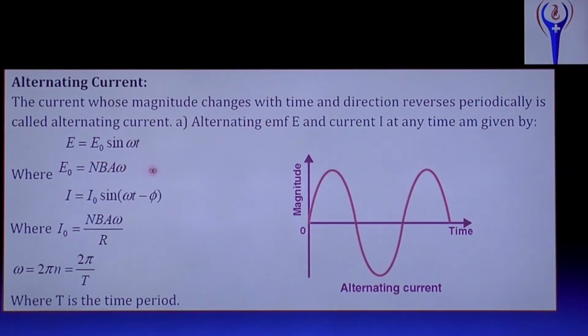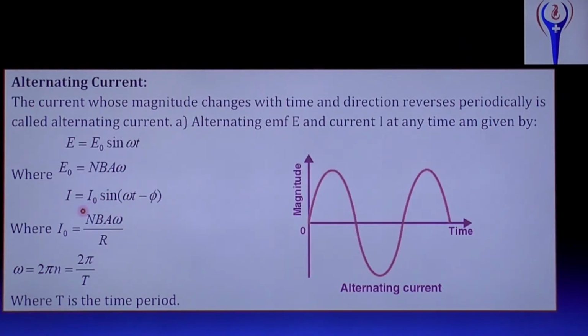Y equal to a sin omega t, y is the displacement, a is the amplitude, and omega t, omega is the angular frequency, t is the time. Same like that here, E equal to E naught sin omega t. E is the EMF at time t and E naught is the peak EMF or amplitude of the EMF. What is amplitude? Maximum value. And here E naught equal to N B A omega, that we studied in the previous chapter, in alternating current in the previous topic.